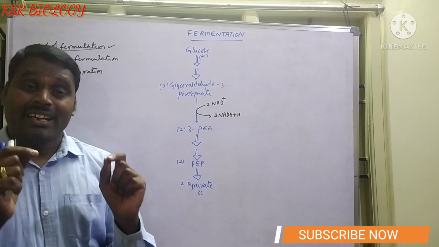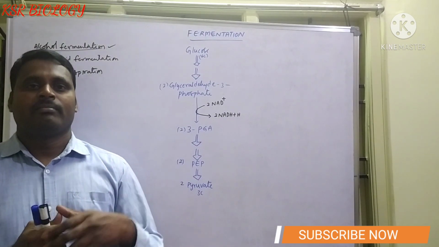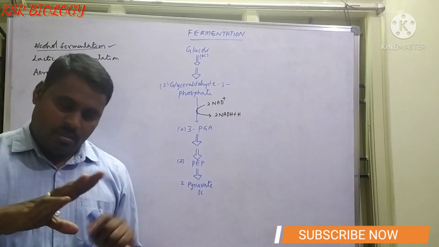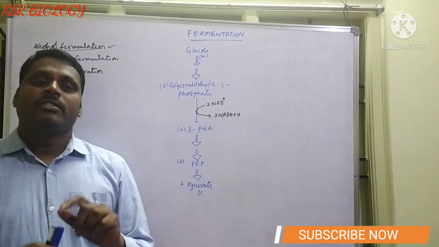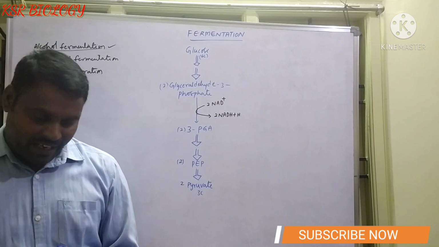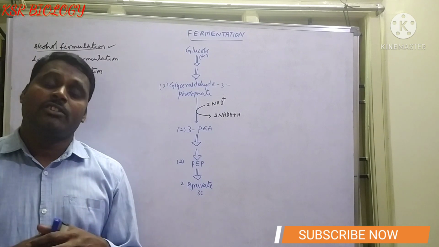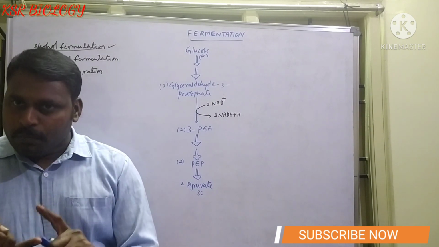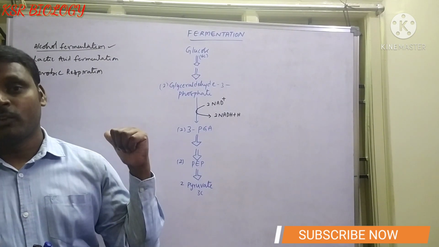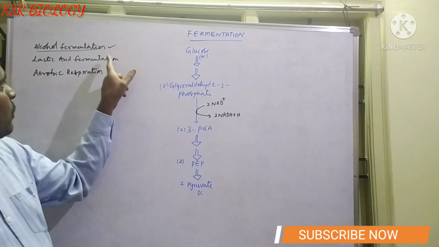Different microbes carry out different fermentation processes. But among all these, the most common type of fermentation is alcohol fermentation. Where does it take place? Alcoholic fermentation takes place in all prokaryotic cells, and unicellular eukaryotic cells also carry out this process. First we will discuss alcoholic fermentation.